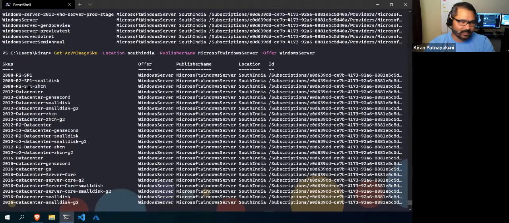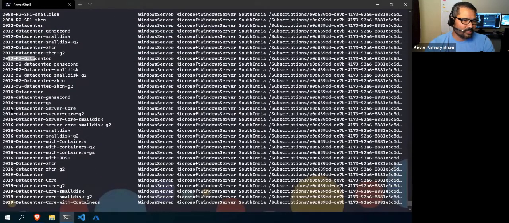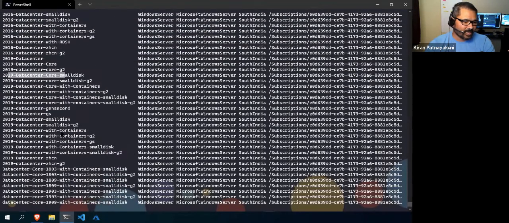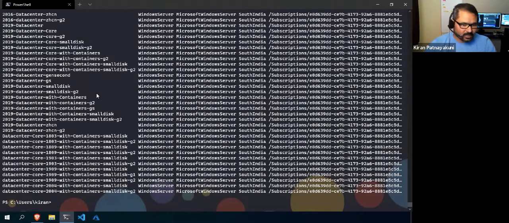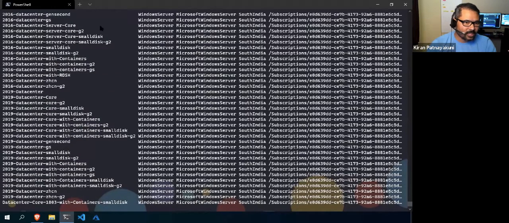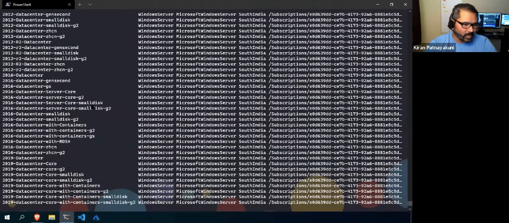These are all still there: 2008, 2012, 2016, 2019, and there are even core versions with a small disk and with a normal one. If you see G2, they are generation 2 VMs. All right, these are the actual providers with the reference SKUs. Right, so I'll pick 2019 Datacenter.